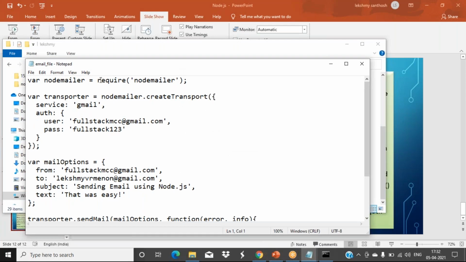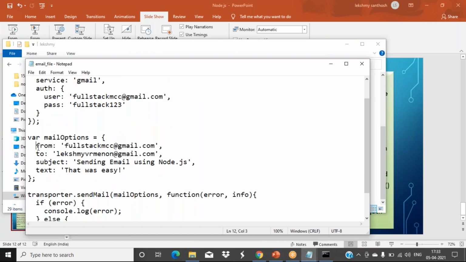So after installing that, I can use require nodemailer. Then, how do we initiate it to send a mail? We have createTransport. Just as we created our web server, in the same manner we create this sender or receiver. For that we use the createTransport function. Gmail is what we are using to send. So here we have to type the service, the username and the password.